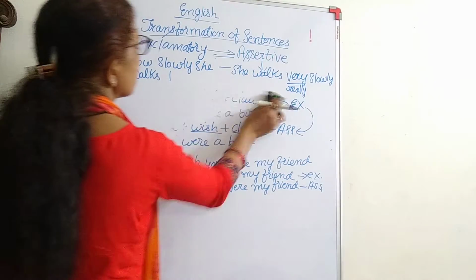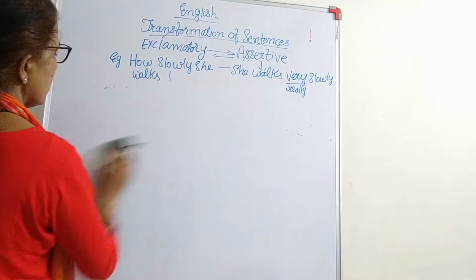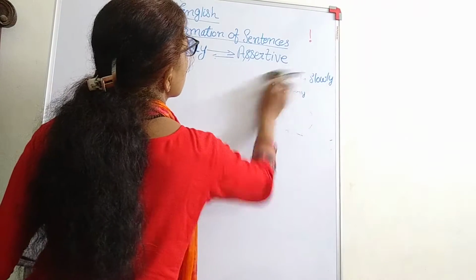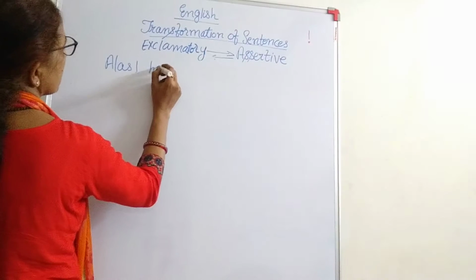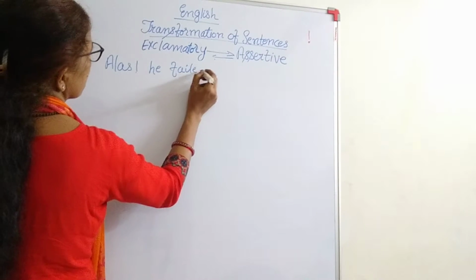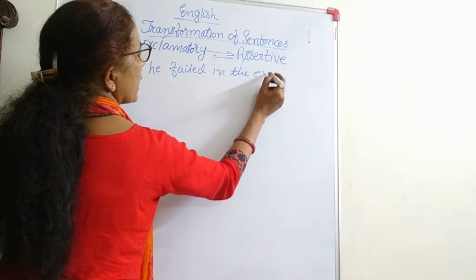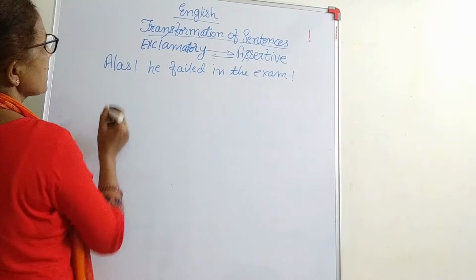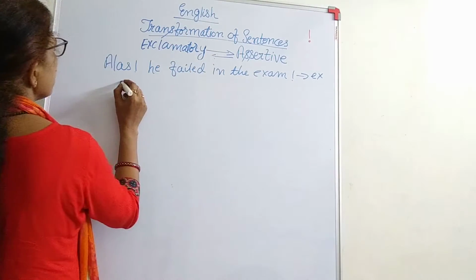Some sad message, if we are going to pass, let us see. Okay, how do we make? Some sad message. So it starts with alas. Okay, he failed in the exam. Alas, he failed in the exam. This is an exclamatory sentence. Okay, alas is what? This is a sad affair. So what do we say? It is very sad.